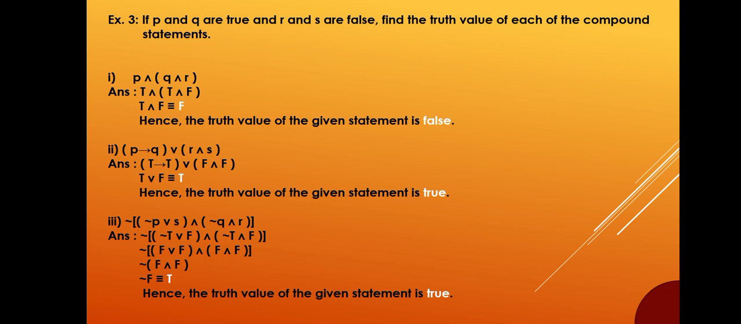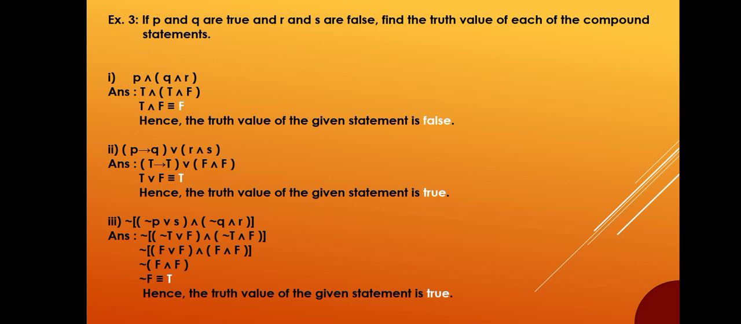P implies Q or R and S. Answer: T implies T or F and F. This is equivalent to T or F, equivalent to T. Hence, the truth value of the given statement is true.